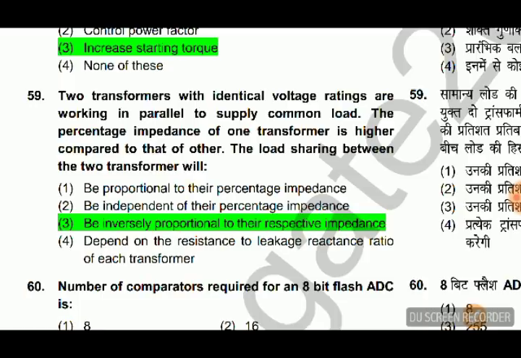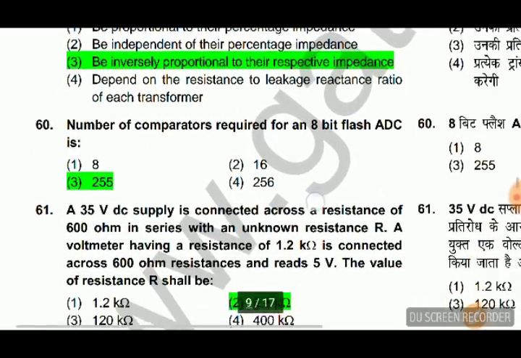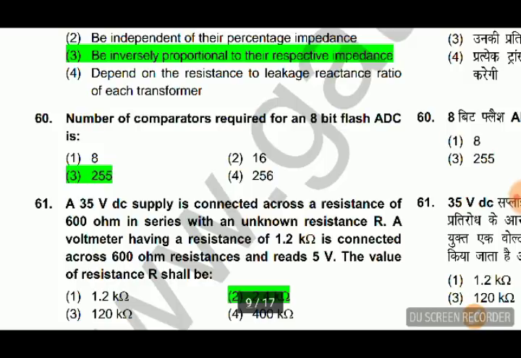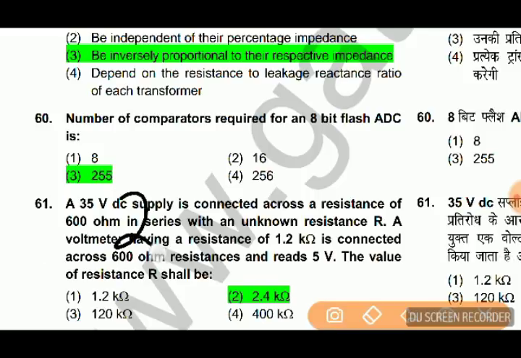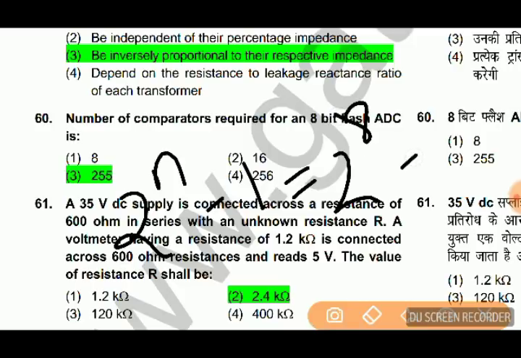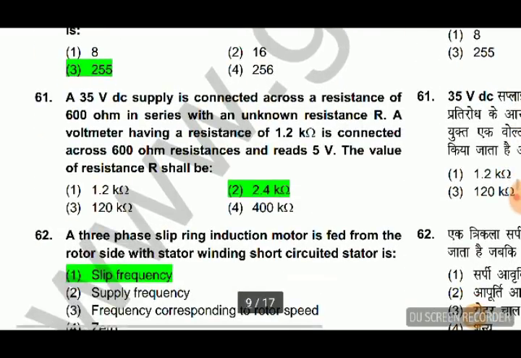In parallel operation of two transformers, the load sharing will be inversely proportional to their respective impedance. The number of comparators required for an 8-bit flash ADC is, so the formula for a flash ADC is 2 to the power n minus 1, 2 to the power 8 minus 1, so 256 minus 1, 255. The answer is 255.